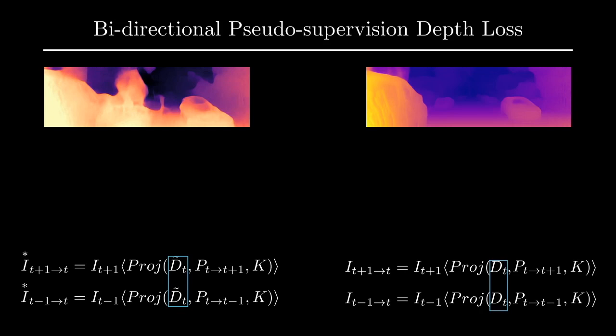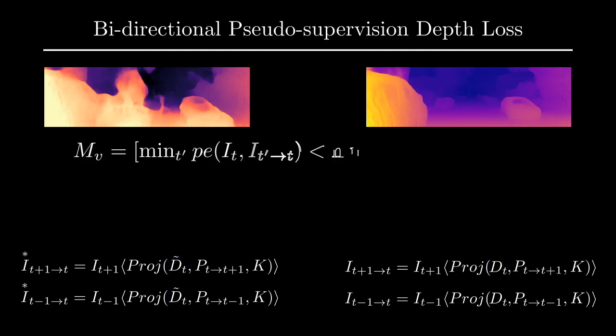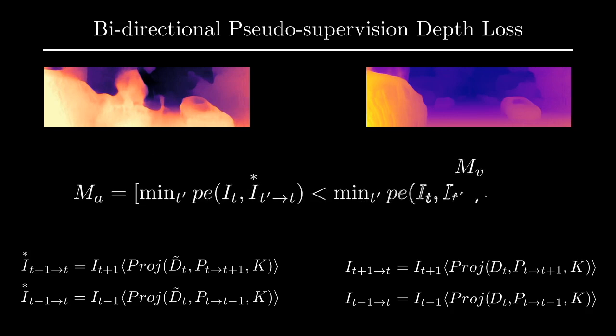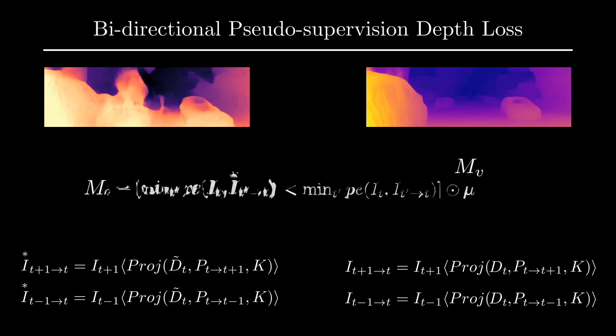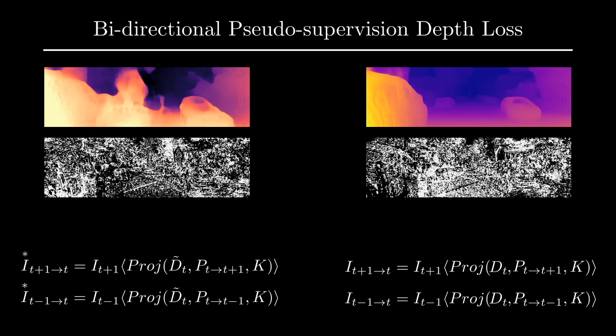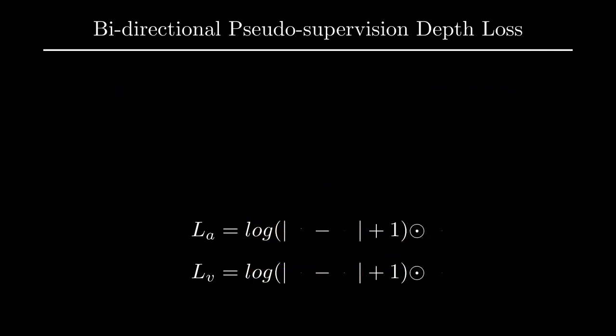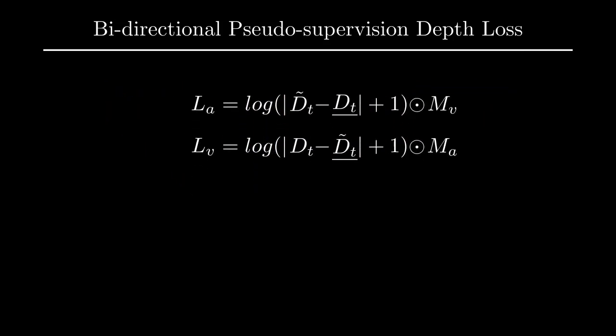Therefore, we can create a mask that has pixels in which the unaugmented depth leads to a better reprojection than the augmented depth. The mu in this case is auto-masking from monodepth 2. We also create a mask in which the augmented depth leads to a better reprojection than the unaugmented depth. From here, we can find our loss in 2 directions, where the underlined symbols represent the gradients being cut off during backpropagation.